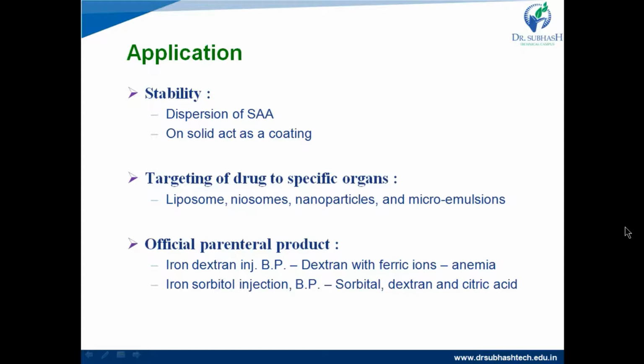Some of the official parenteral products of colloidal dispersion: iron dextran injection, BP, which contains dextran with ferric ion and can be used in the treatment of anemia. It is an example of a non-ionic hydrophilic solution. Then iron sorbitol injection, BP, which contains sorbitol, dextran and citric acid complexed with ferric ion. It can be given via the intramuscular route. So these are all about the applications of colloidal dispersion.